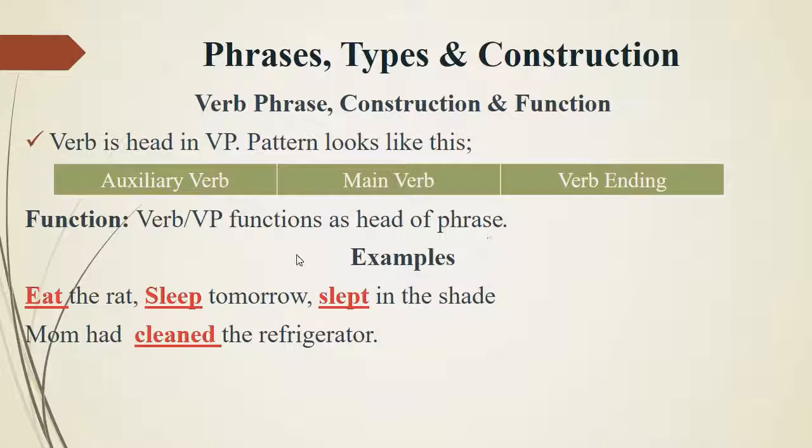For example, eat the rat, sleep tomorrow, slept in the shade, mom had cleaned the refrigerator. Eat, sleep, slept and cleaned, all of them are verbs. So the phrase is starting with these verbs. Here, the verb is the head of the verb phrase.